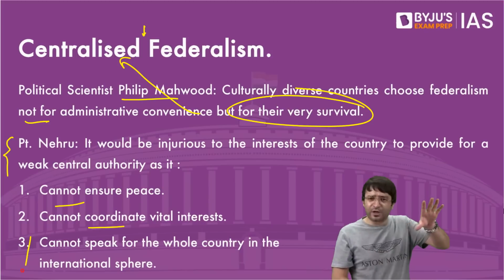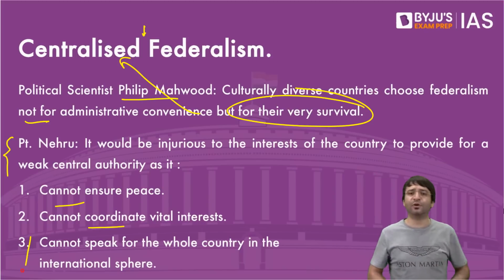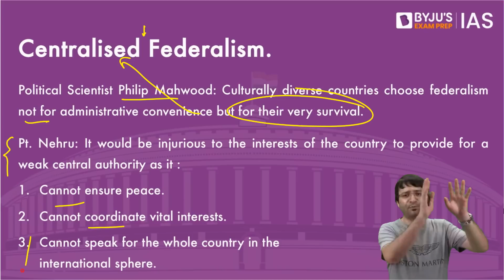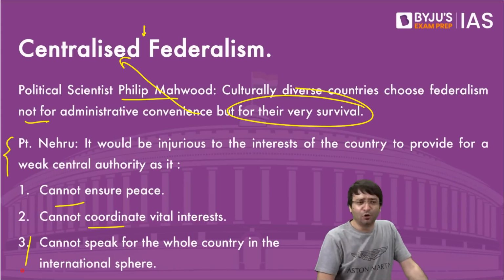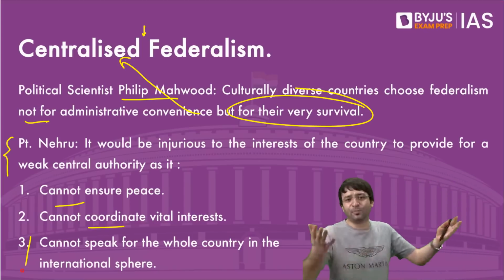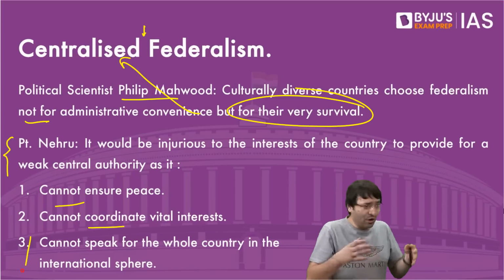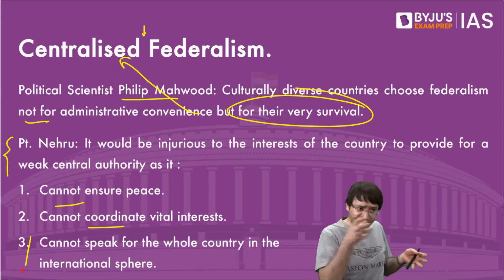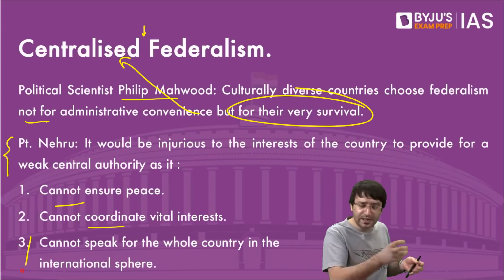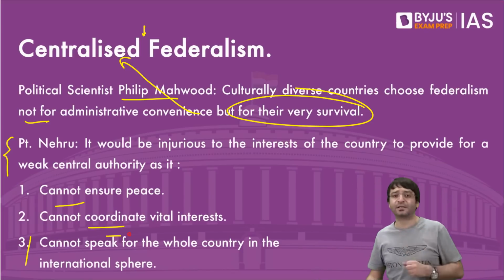If the power of foreign policy was not given to the center, Telangana would have said, we support Palestine, we support Hamas. West Bengal would have said, we support Israel. Uttar Pradesh would have said, we support nobody, we will go there and take over both the countries. We could not have spoken as one country on behalf of the entire country if this power was not concentrated with the center. We would not have been able to coordinate vital interests.